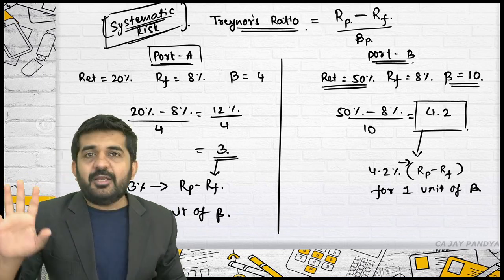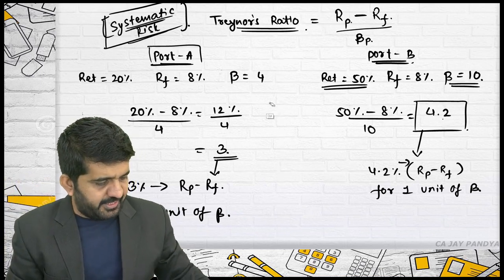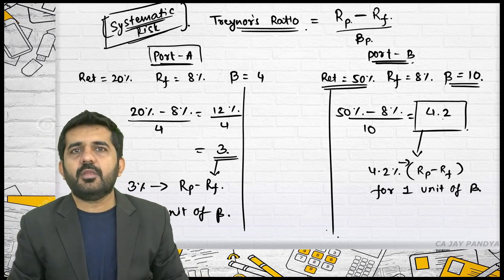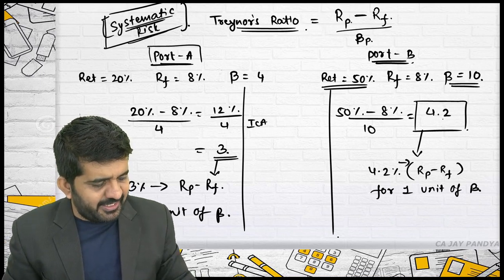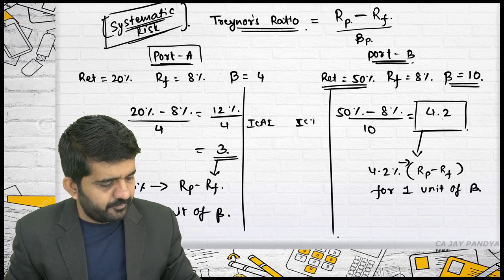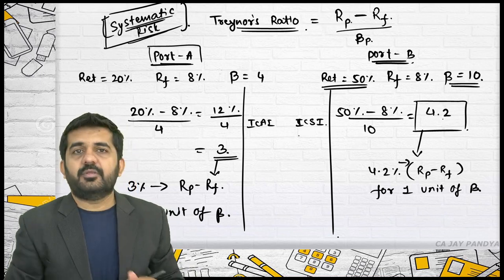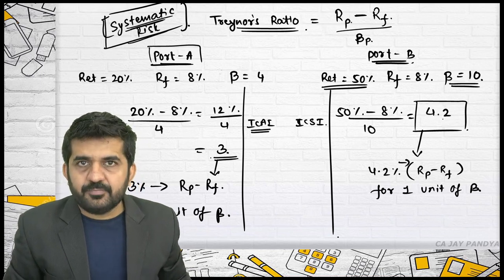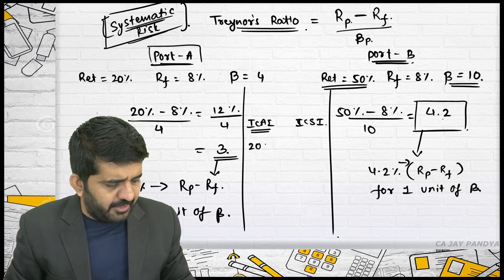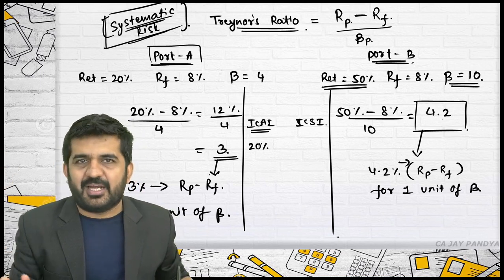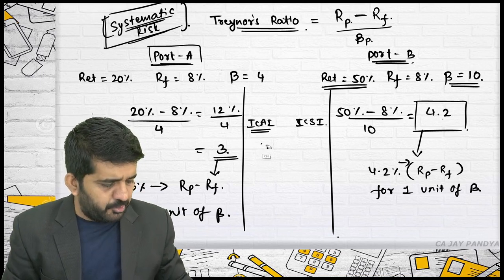Try to concentrate. Let me take the same example which you understand. Say there are two institutes, ICAI and ICSI. This is company secretary, right? Let's start. If you do the ICAI course, you will be getting 20% rate of return. Say it is measured in salary. There is no investment, so it is not practically a rate of return. Let me put it in salary.